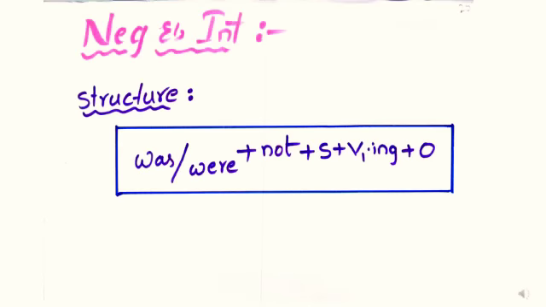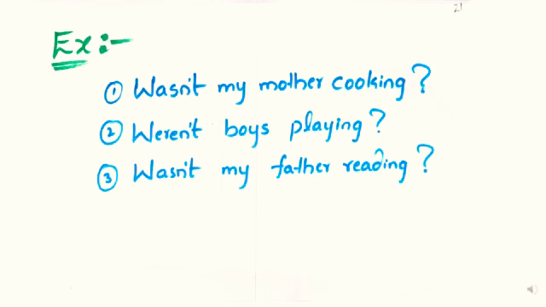Next, we will go for negative and interrogative sentences. Structure: was, were plus not plus subject plus V1 ing form plus object. As you have learnt how the negative and interrogative sentences are made, according to the structure, we add not after the helping verbs of interrogative sentences. See these examples. Wasn't my mother cooking? Weren't boys playing? Wasn't my father reading?